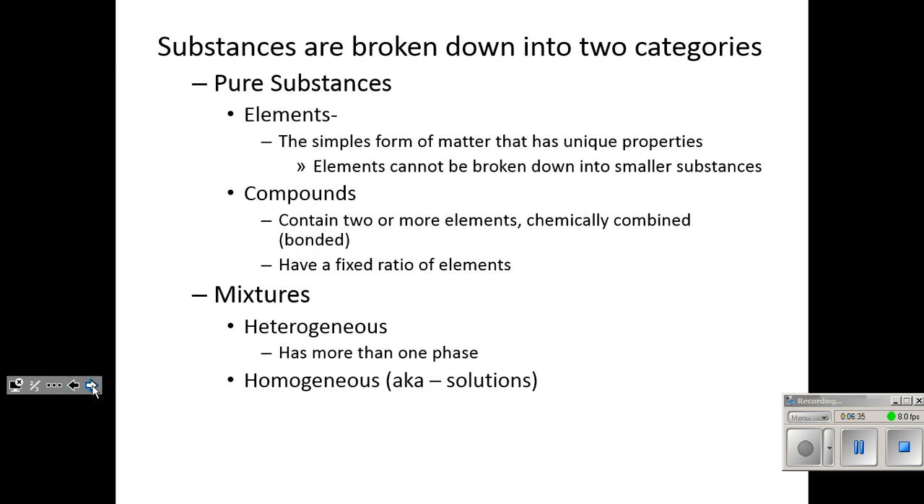Mixtures can be separated by physical means. A heterogeneous mixture, you can sometimes just separate by picking the parts out. You can often separate them by magnets. You can separate it with filtering. A homogeneous mixture is easily separated by distillation.